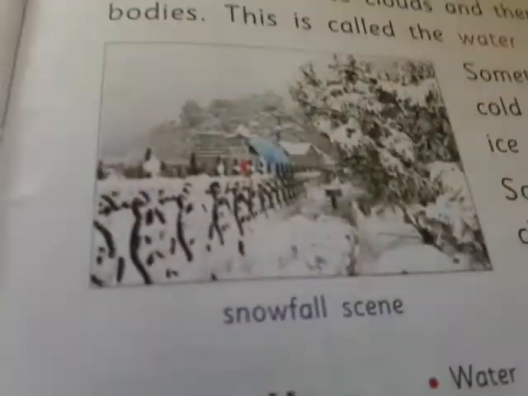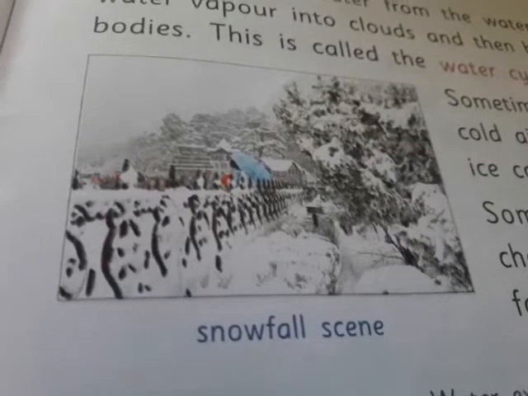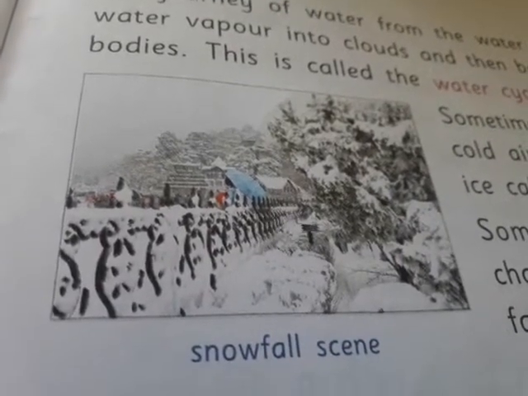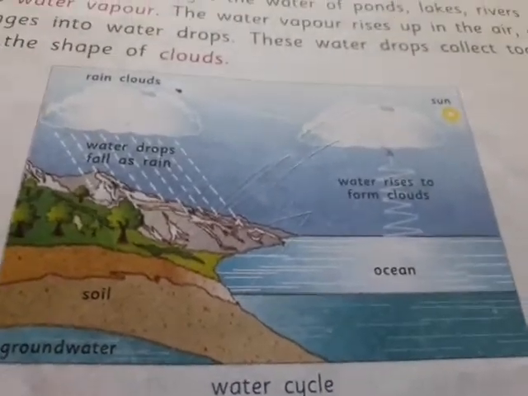And I will show you, this is the snowfall scene. You can see the snowfall, and this is chapter 14, forms of water. In this chapter you will take revision, you will draw the diagram of the water cycle, and you will take revision of the water cycle.